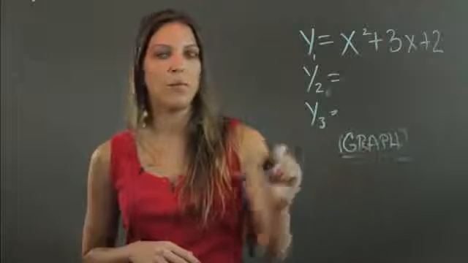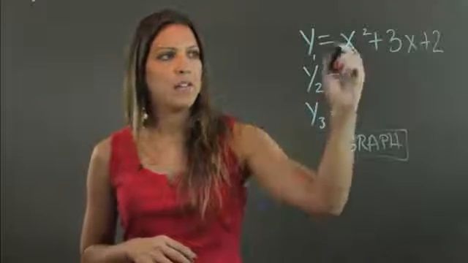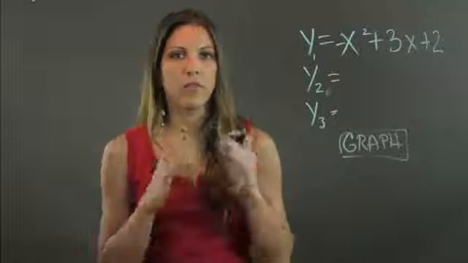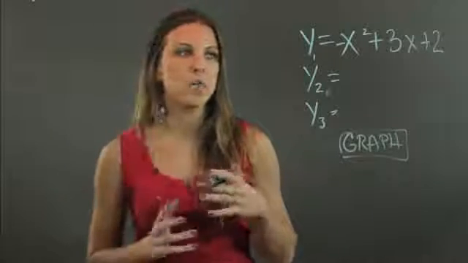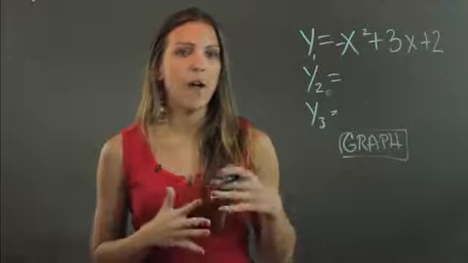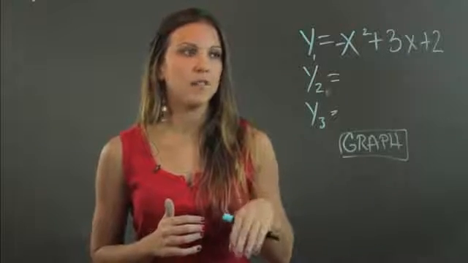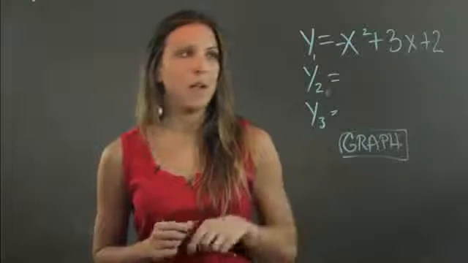Now, a couple of things to be aware of. If this was a negative x squared, don't use the minus button. I know that with a lot of the regular scientific calculators, they're interchangeable. It's not on the TI-84 Plus. You have to use the negative sign, which is all the way at the bottom, on the right side of the zero. So make sure you use that and not the minus sign.